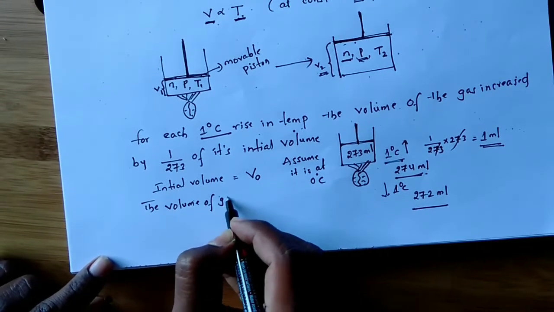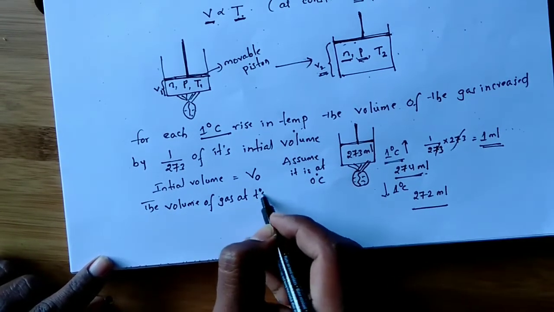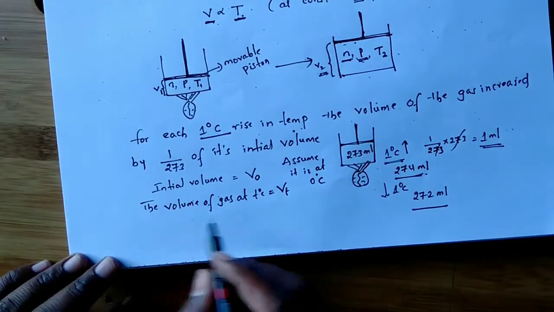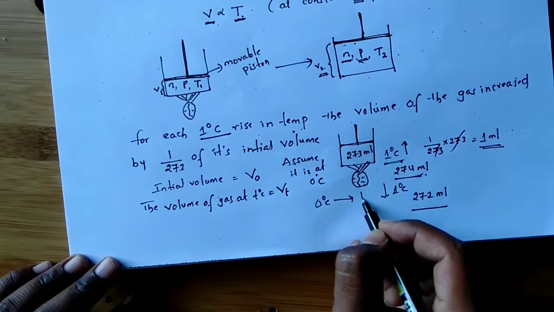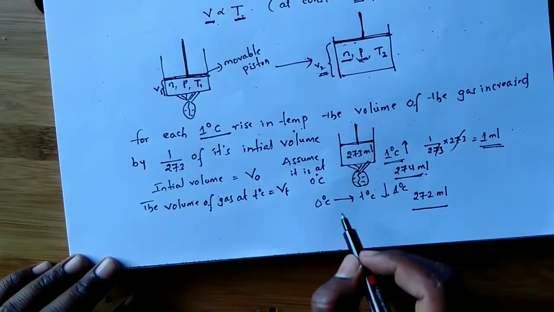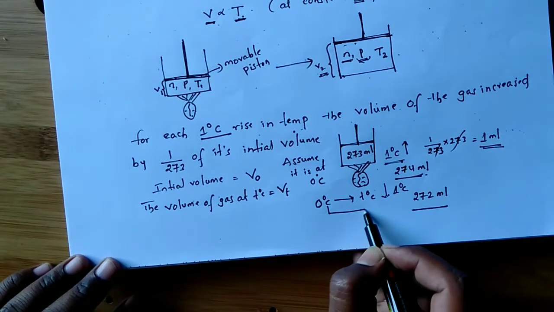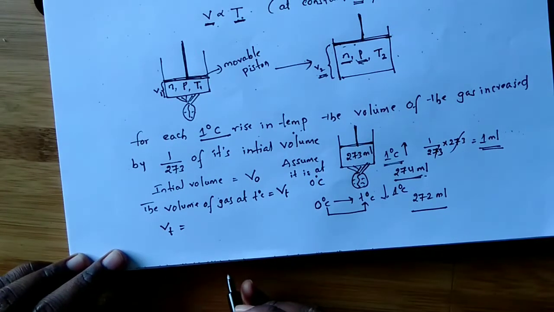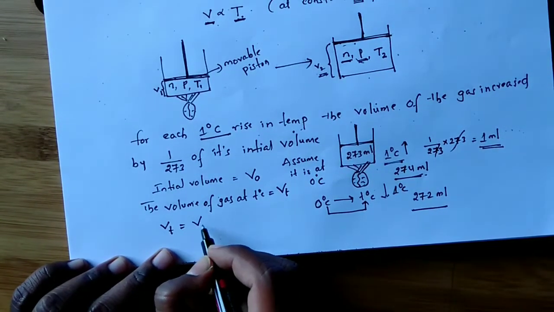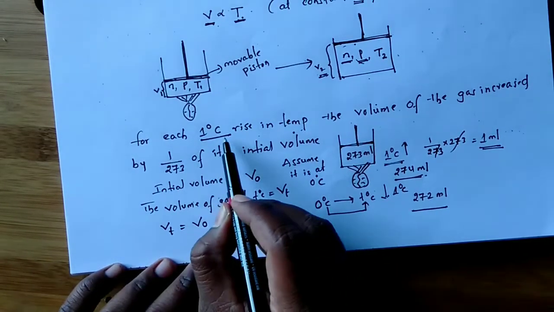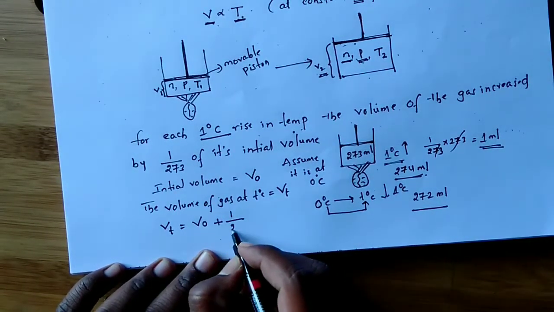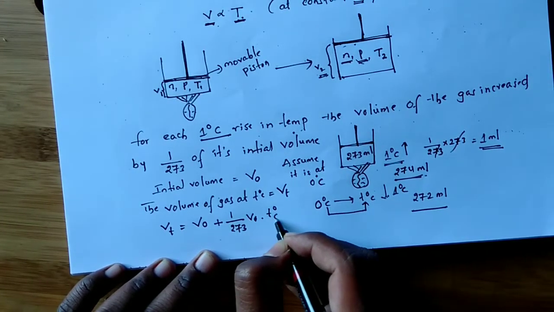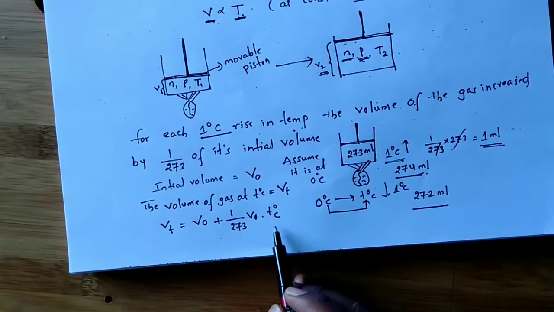The volume of gas at T degree centigrade is Vt. So, I increased the temperature from 0 degree to T degree centigrade. On increasing the temperature from 0 degree to T degree centigrade, how much volume increases? The volume at T degree centigrade is equal to its initial volume plus 1 by 273 of its initial volume into the temperature raised in degree centigrade.